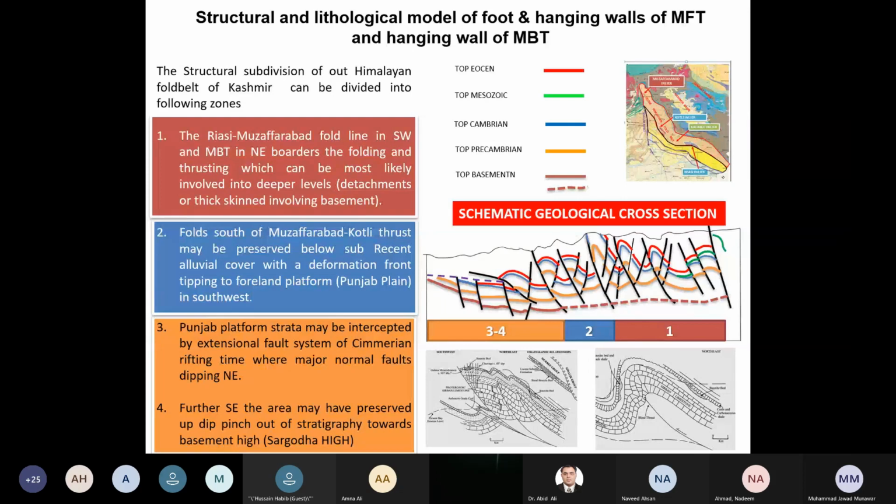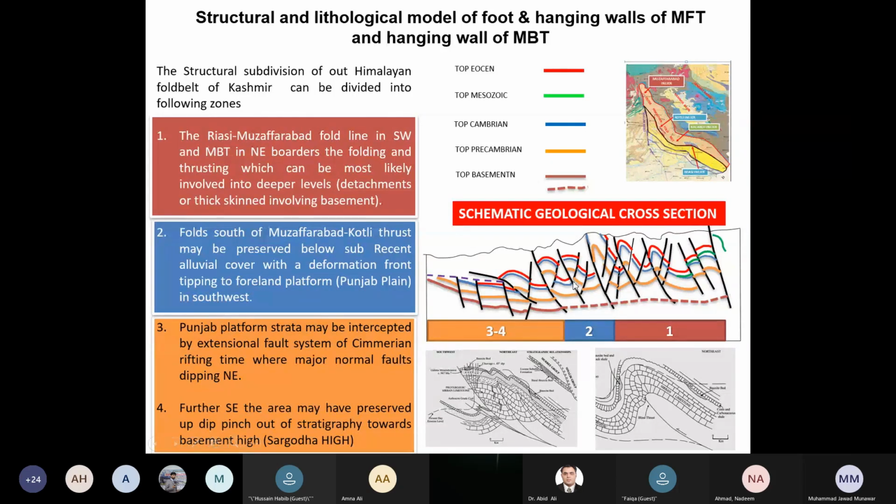And folds south of the Muzaffarabad Kotli thrust are also another data set. You can also see this on the Google image, and you will find some folding in this area. Those are the folds south of the Muzaffarabad Kotli thrust, and they belong to the foreland part, and they end in the Punjab platform. Here I will highlight, if you see my cursor, sections 2 and towards 3 and 4. These are the two folds that have been elaborated here.